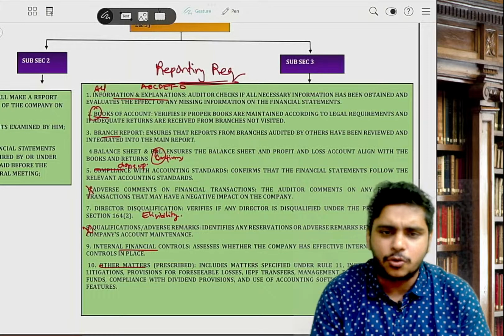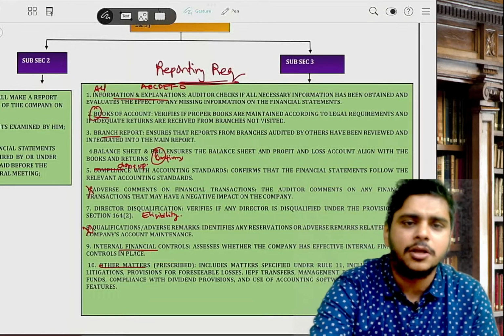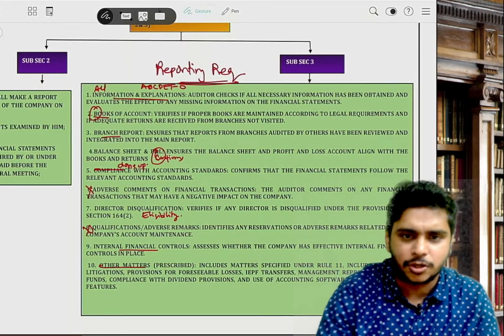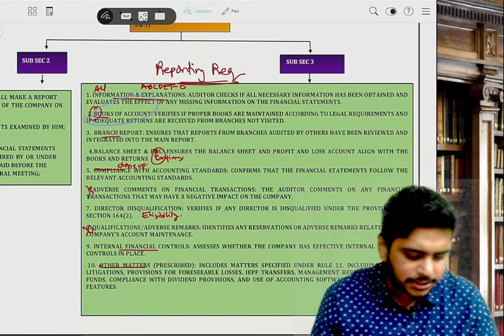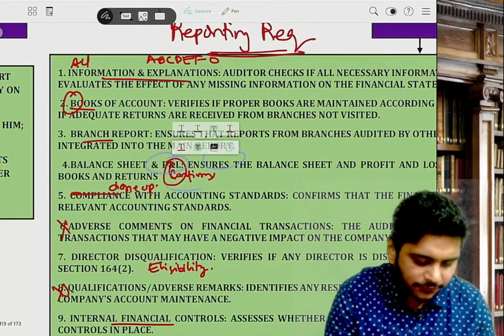It says the code here is A B C D E F O. A is for all information and explanations obtained. B, books of accounts including branch books of accounts have been kept by the company. C, balance sheet and P&L are in agreement with the books of accounts.